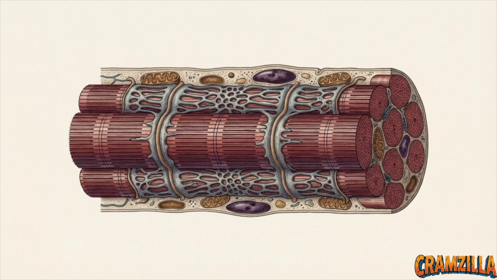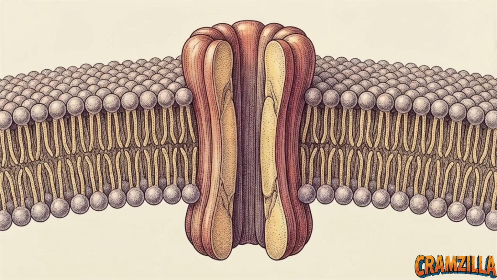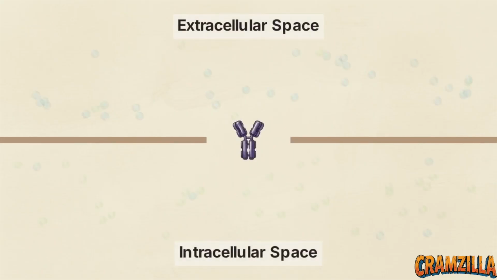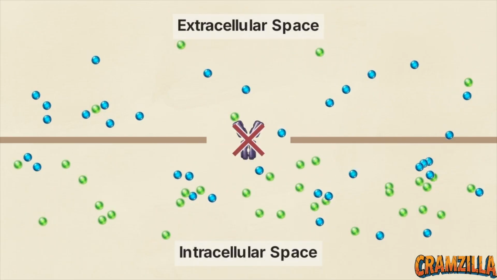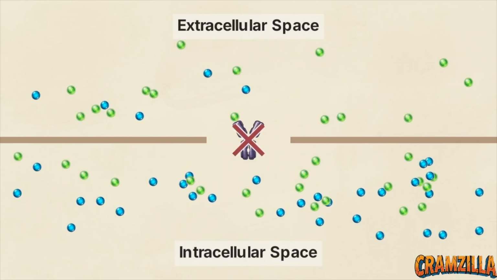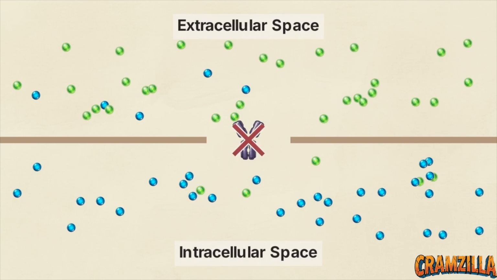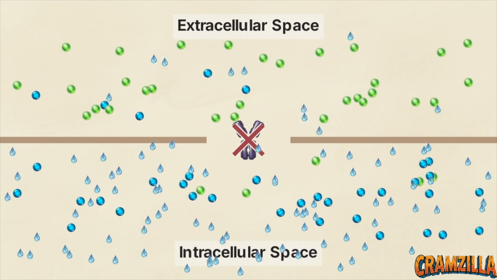Moving into step 3, the lack of ATP immediately halts the cell's essential maintenance systems. The most vital of these is the sodium-potassium ATPase pump, a protein structure on the cell membrane responsible for keeping dangerous ions out. This animation shows the immediate osmotic chain reaction. With the pump broken, sodium accumulates inside the cell while potassium leaks out. Because water naturally follows sodium, it rushes directly into the intracellular space.